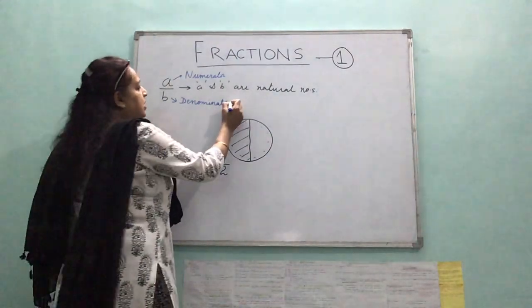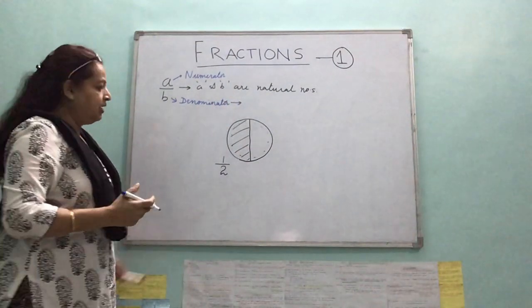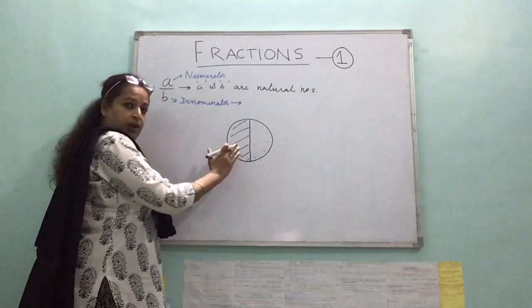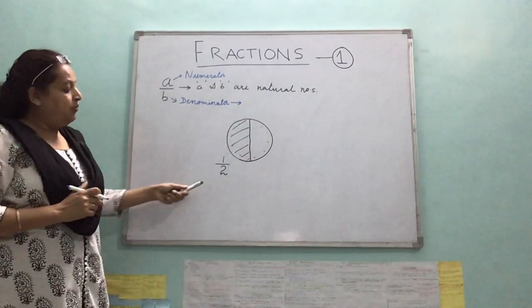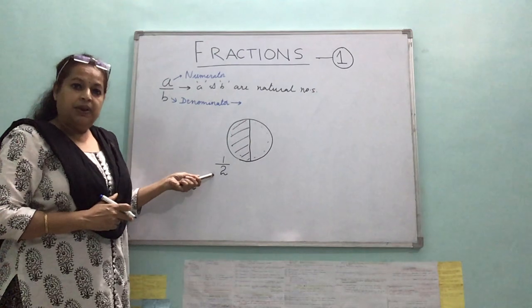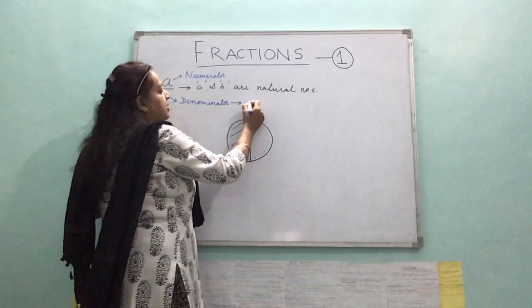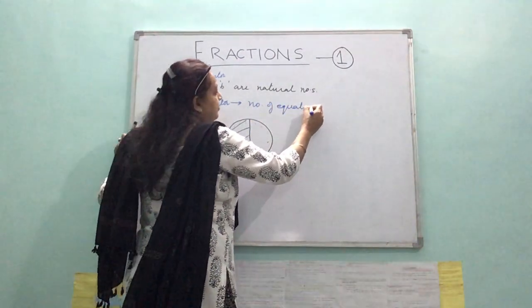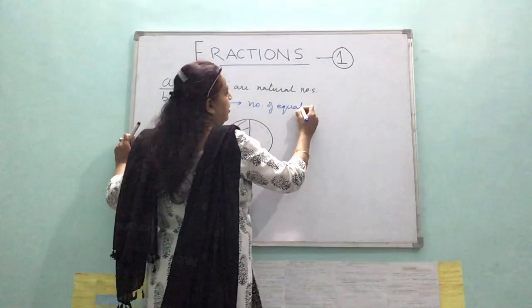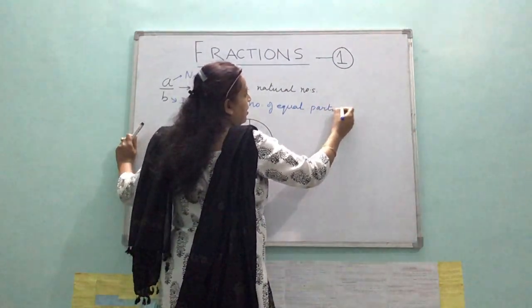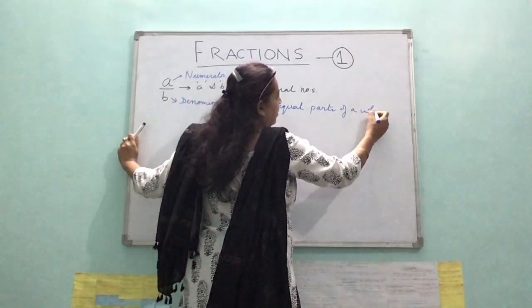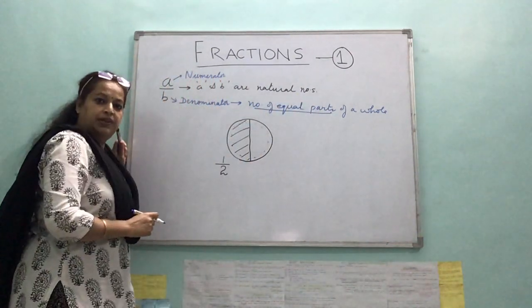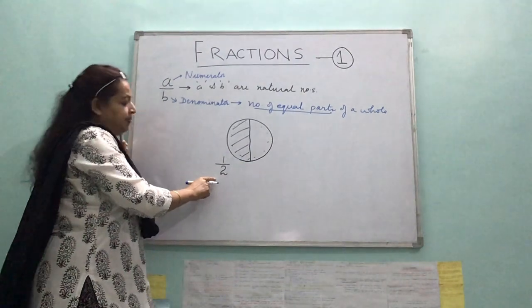What does denominator represent? It represents how many equal parts of the whole have been made. So how many equal parts of the whole have been made here? 2 equal parts of the whole have been made. So denominator represents the number of equal parts of a whole. Of this complete, the number of equal parts you have made represents the denominator, right?